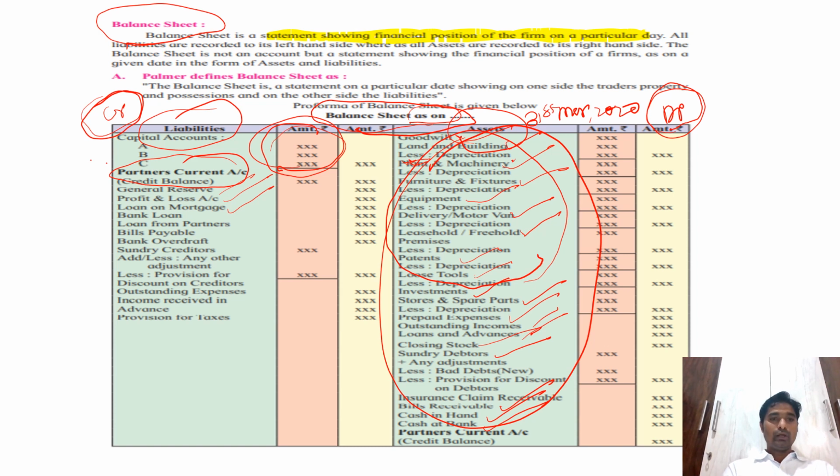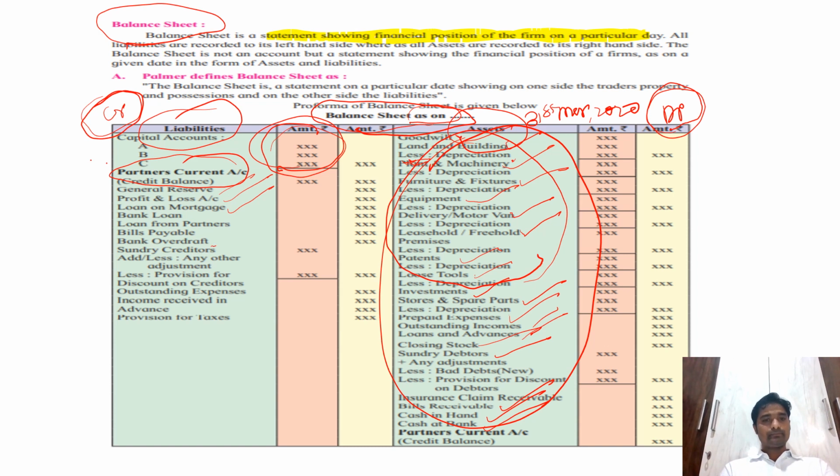Then bank loan, loan from partners. Sometimes we take a loan from the partners also. Sometimes the loan is taken from the partner's wife, partner's brother. So these loans are repayable in the future. That amount is receivable in the current period, but it is repayable in the future. So the thing which is repayable in the future is called a liability.